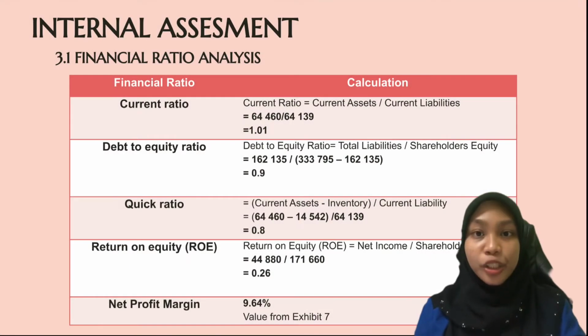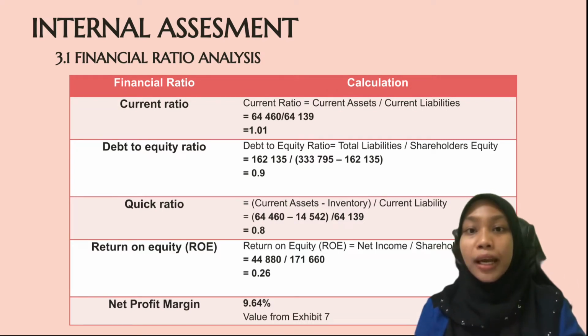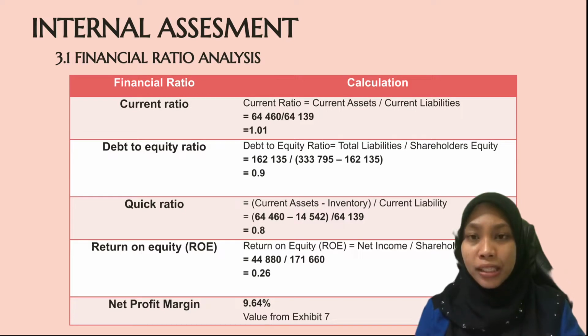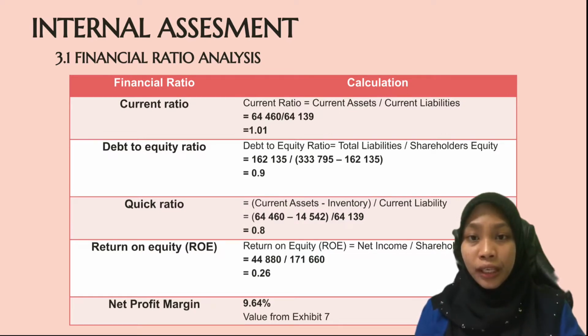This is the financial ratio analysis of Exxon Mobil Company based on the balance sheet and revenue table 2012 from the textbook case study. The current ratio of Exxon Mobil is 1.01, which indicates that Exxon Mobil is still able to pay off its current liabilities with its assets at the end of the year. The debt to equity ratio is 0.9, which indicates that Exxon Mobil is facing a very high financial risk.